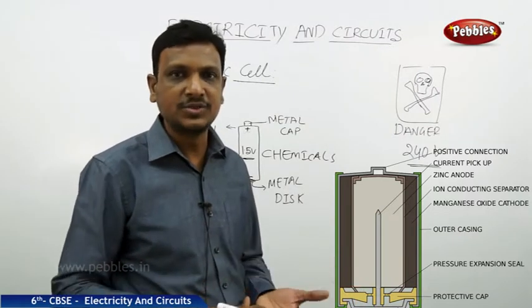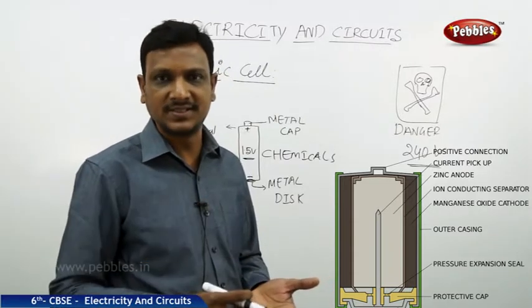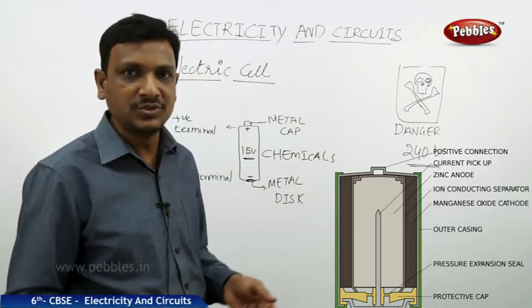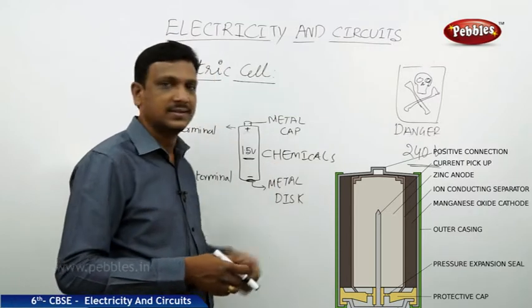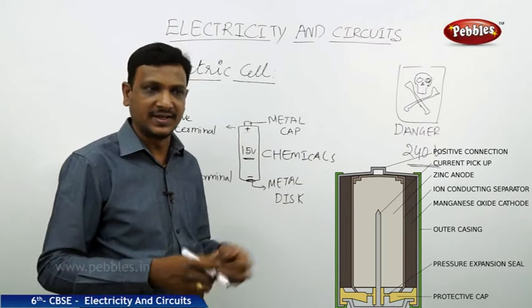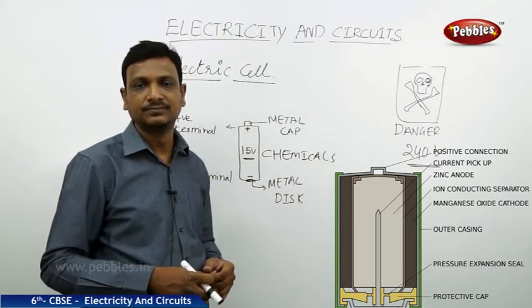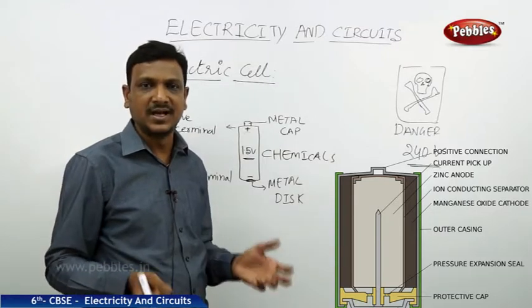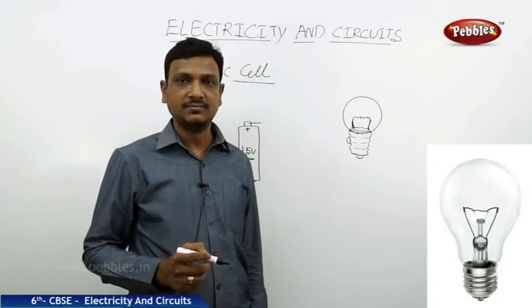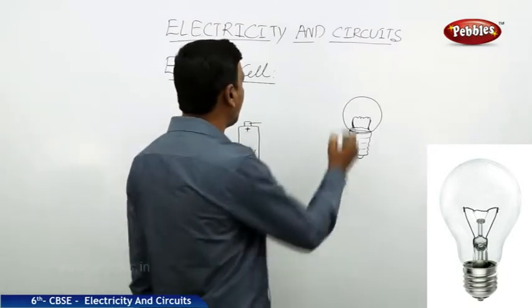Cells are used in remotes and in wall clocks and any other smart torch lights, simple electrical gadgets. We use the batteries. You might be using the electric cell in your remote control car. In any of these small toys that have sound and lighting, we also use this electric cell. In some calculators and such devices also they use electric cells. So we have seen about the electric cell. Now we need one more device for our activities, that is the electric bulb.